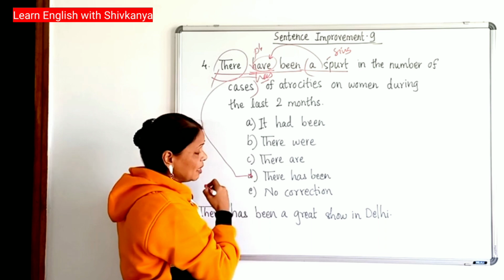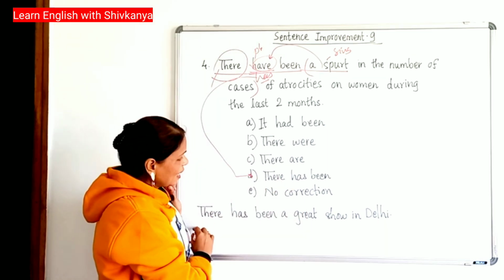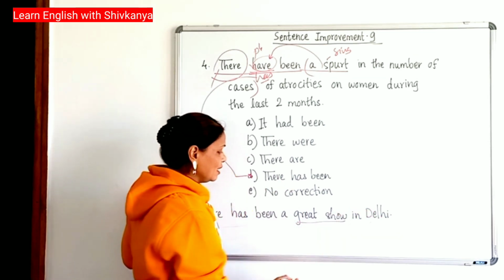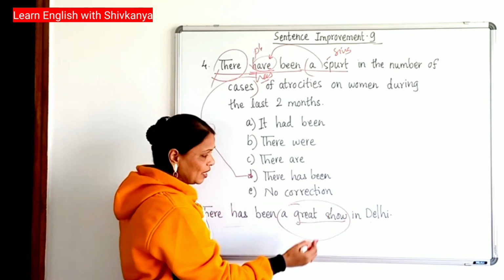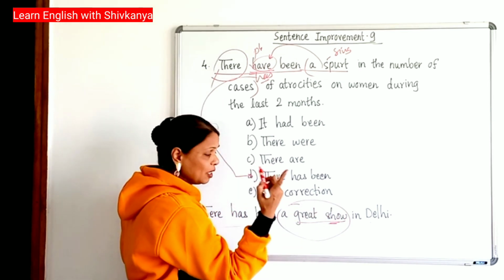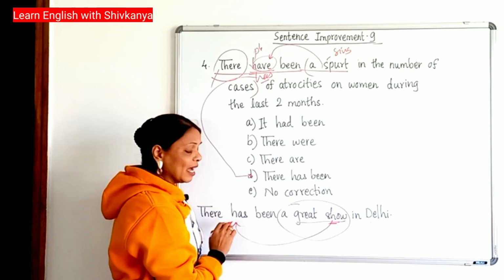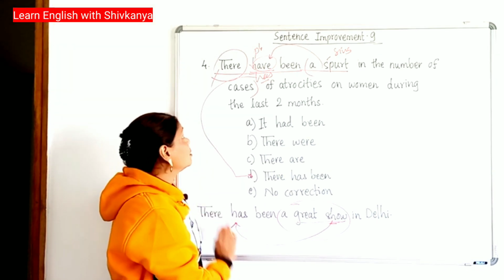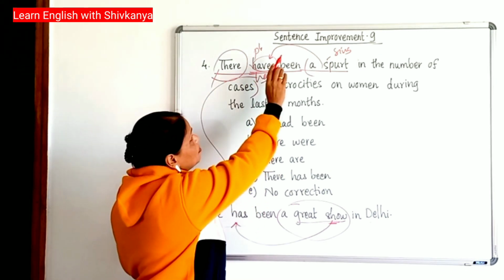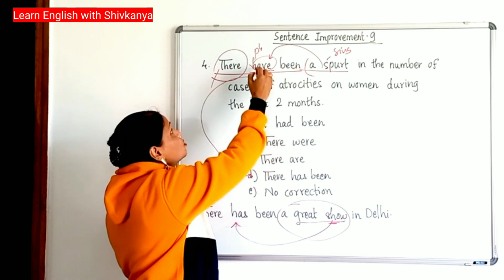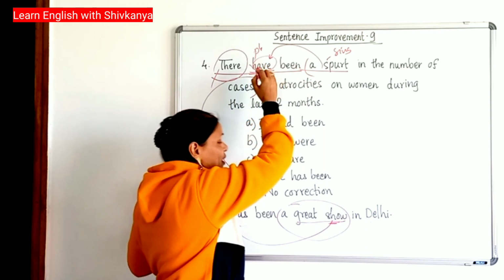Has been, there has been. Like for example, there has been a great show in Delhi. A great show is a phrase. Show is a head word which is singular. So it is preceded by "has", the singular verb. In the same way, there has been a spurt in the number. So "has" is the replacement.